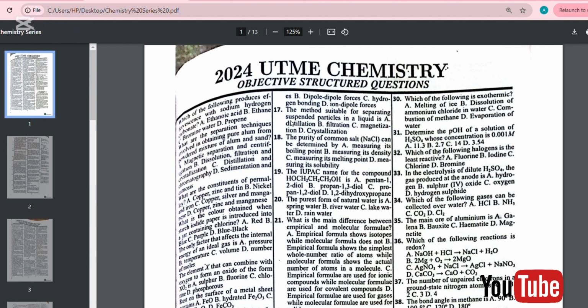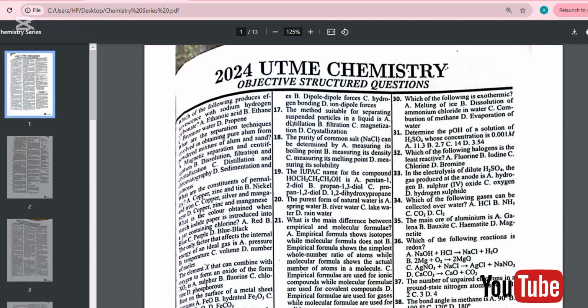The answer to this question: permalloy is a nickel iron magnetic alloy composed of approximately 80% nickel and 20% iron. Let me tell you again.